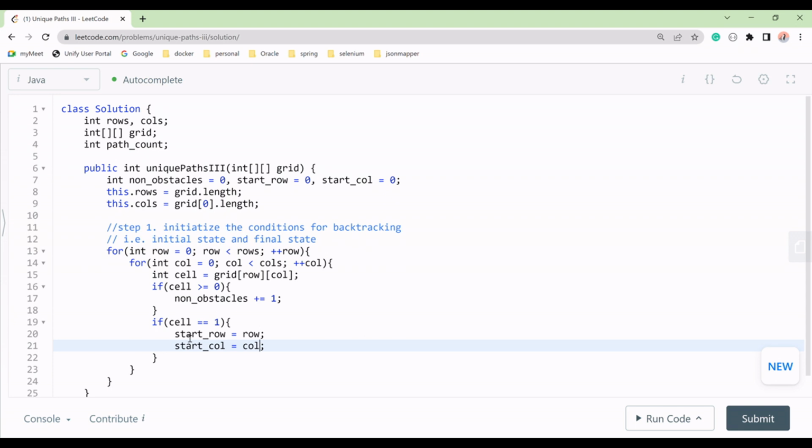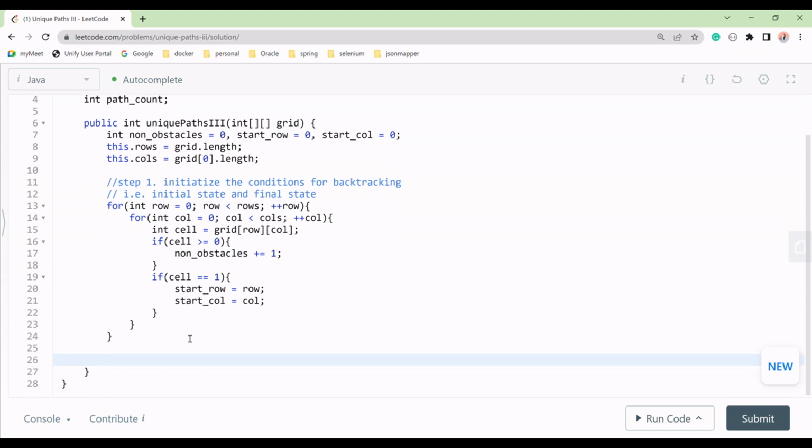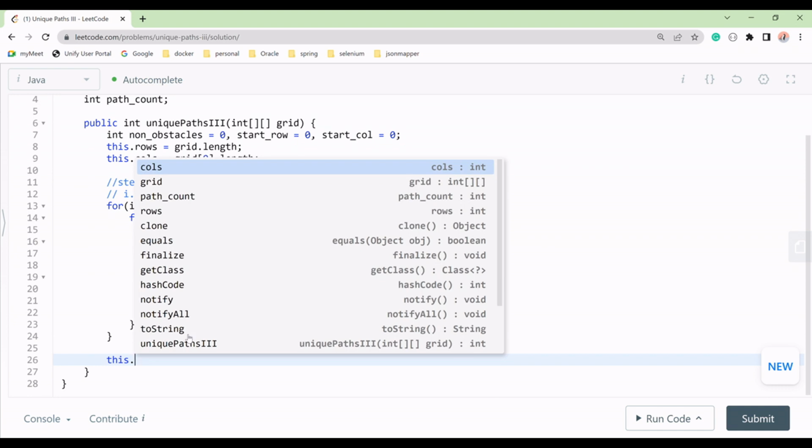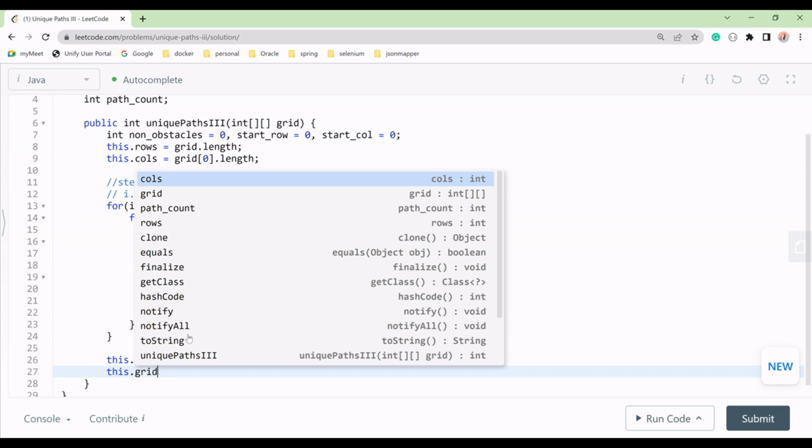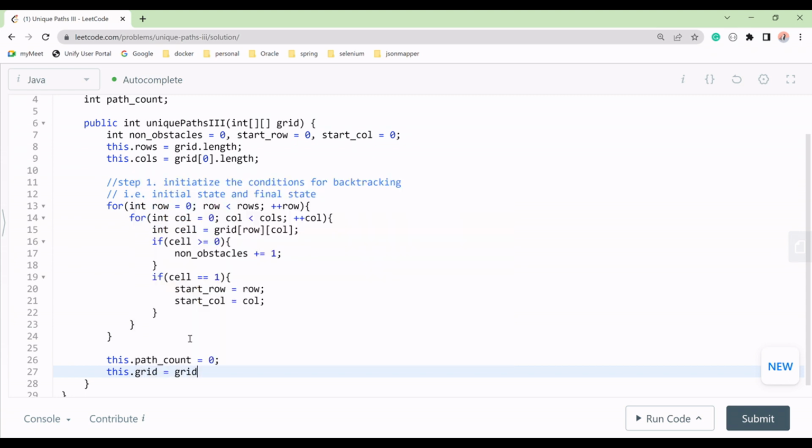Now think about these two cells. We are out of the loop now. Here we have to do this, and then path count. We have to initialize path count as 0 only. And then this dot grid equal to grid.